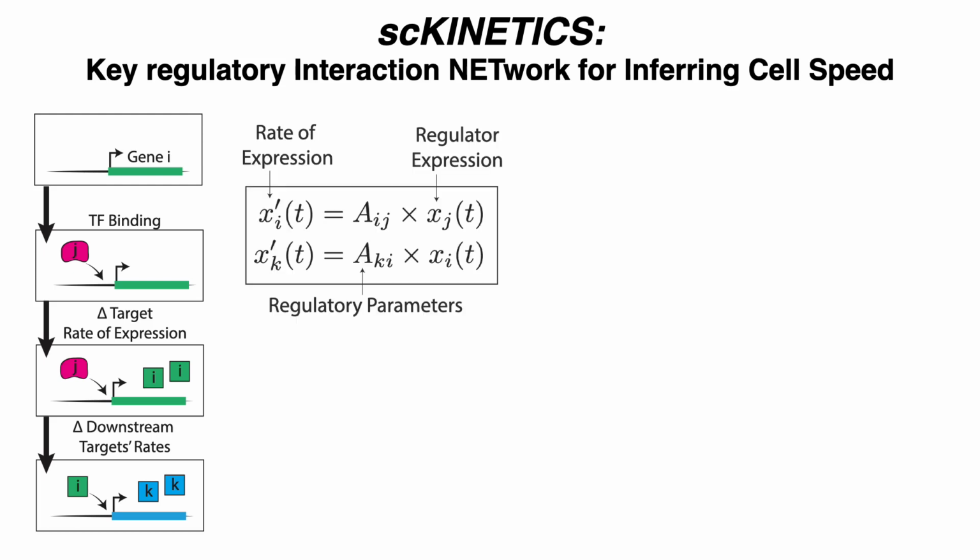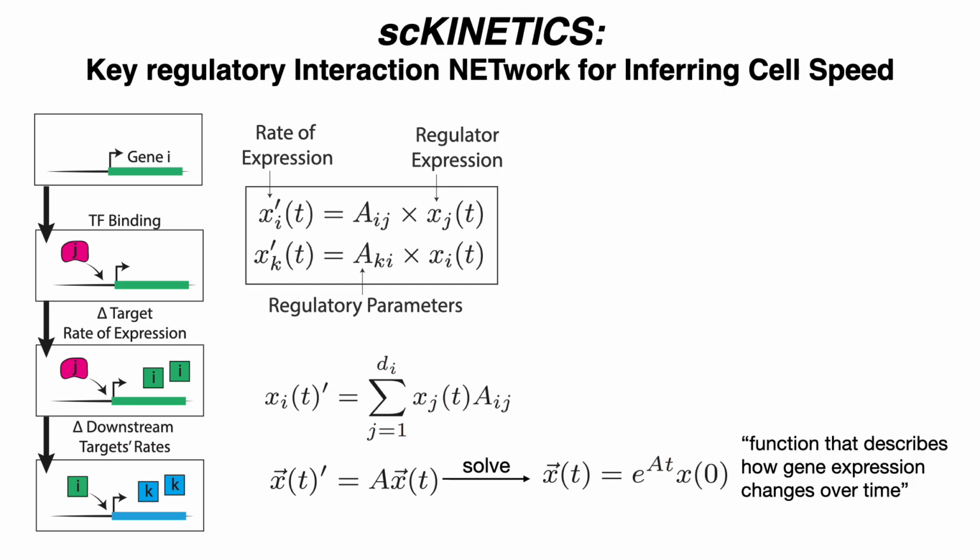As stated, we do this with a system of differential equations consisting of one equation per target gene, with rates of expression dependent on both the transcription factor's expression and this parameter A, indicating the strength of the interaction between each of these pairs of genes constituting transcription factors and targets. As each target can have multiple TFs, this will explicitly be a weighted sum of expression for all regulators of that gene, which can be written for all target genes at once as this matrix multiplication of a gene-by-gene matrix A, which contains each of these weights Aij, and the expression vector X, which has dimension equal to the total number of genes.